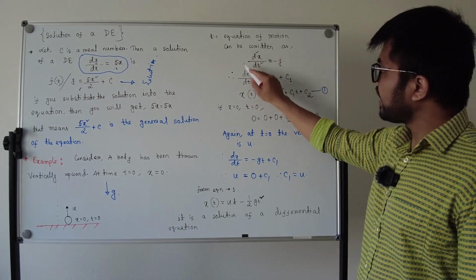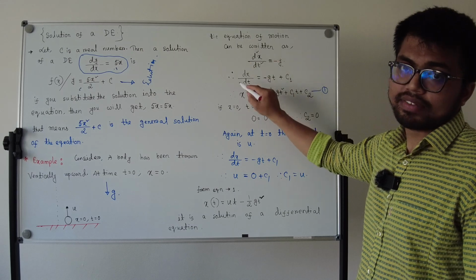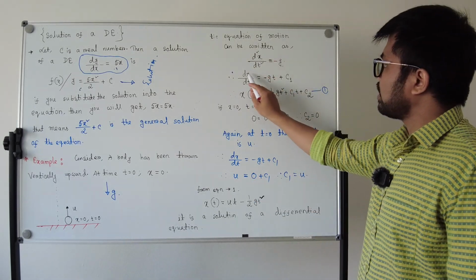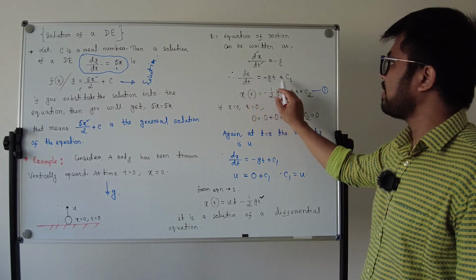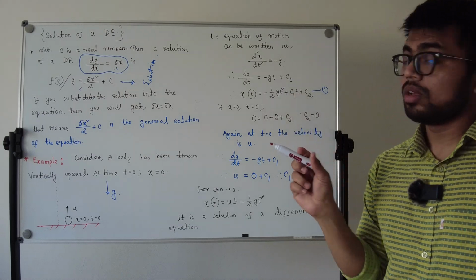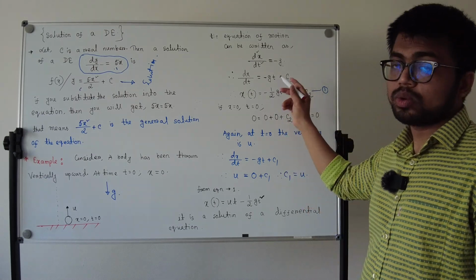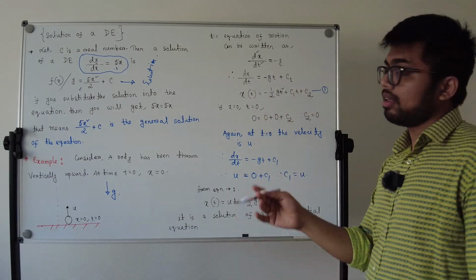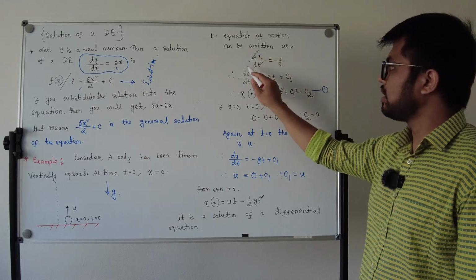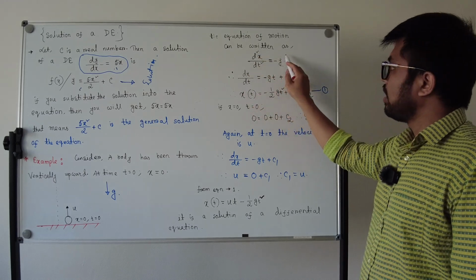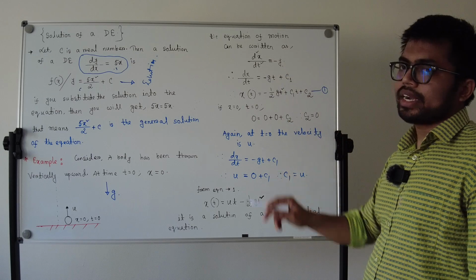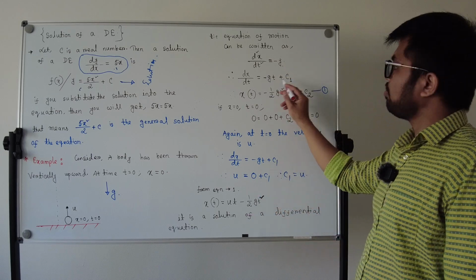When you integrate the function, dx/dt equals minus g t plus c1. C1 is the constant we learned at our HSC level. The second derivative, when integrated, comes to the first derivative: minus g, and when you integrate it you get t only, because there is nothing else, plus c1.